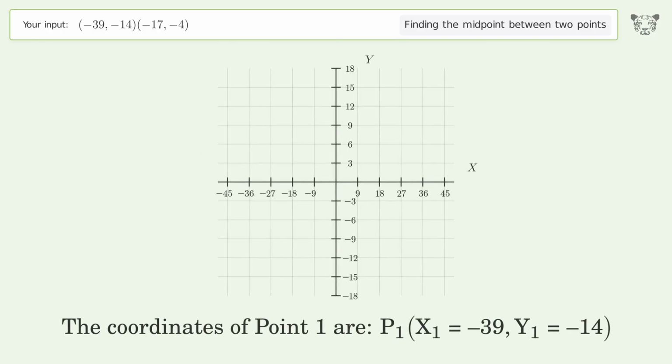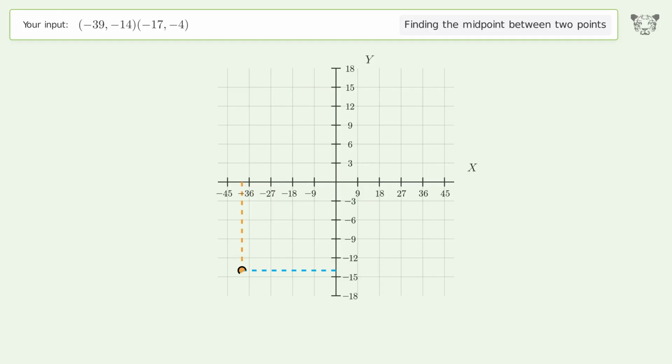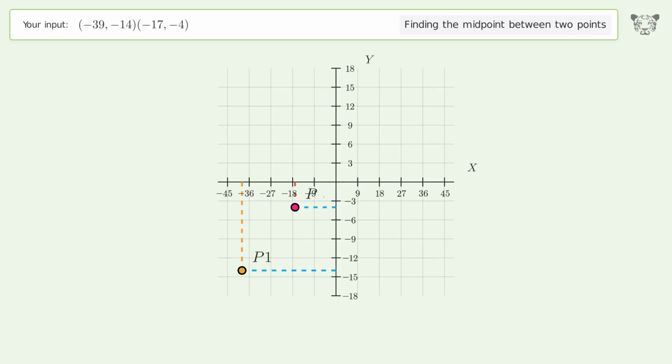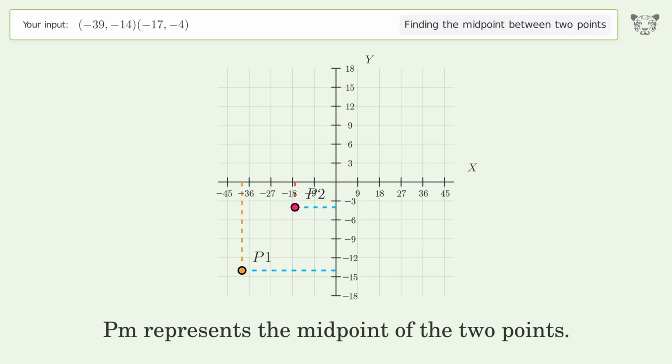The coordinates of point 1 are, x1 equals -39, y1 equals -14. The coordinates of point 2 are, x2 equals -17, y2 equals -4. PM represents the midpoint of the 2 points.